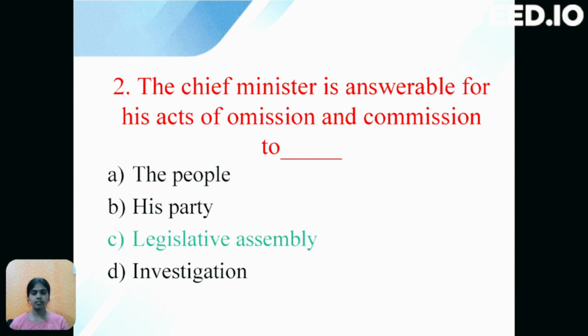Next question is, the chief minister is answerable for his acts of omission and commission to. The options are option A, the people, option B, party, option C, legislative assembly, option D, investigation. The correct option is C, that is legislative assembly, because the chief minister is answerable for his own deeds to the legislative assembly.